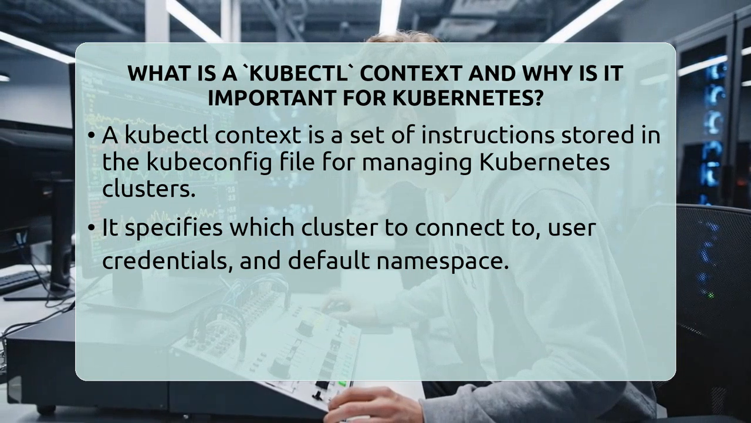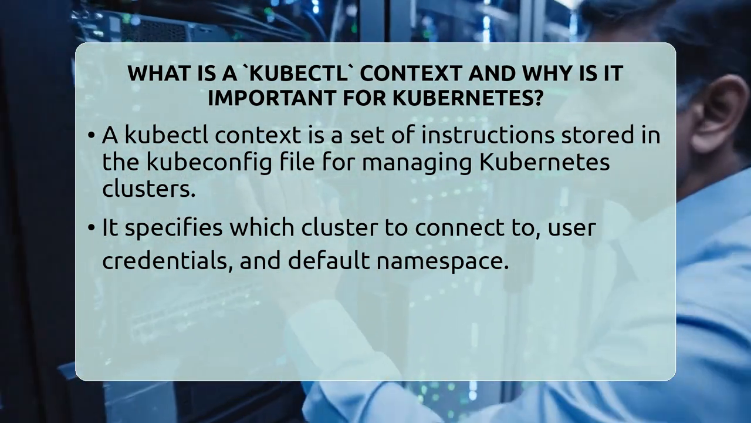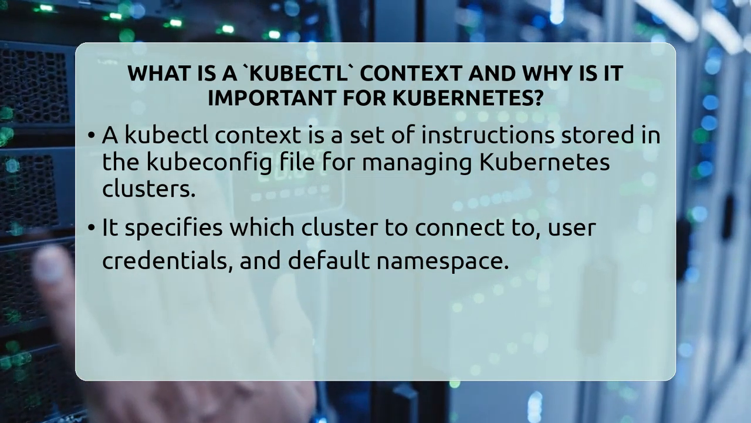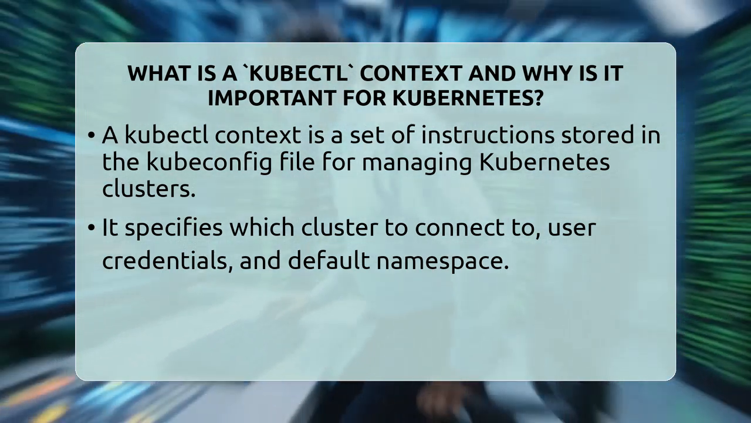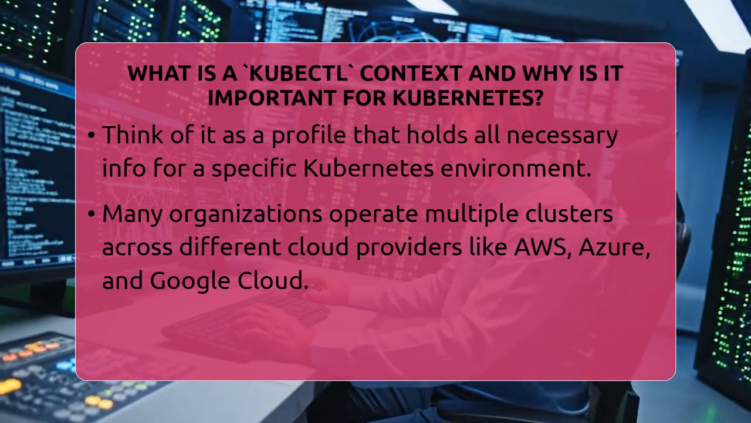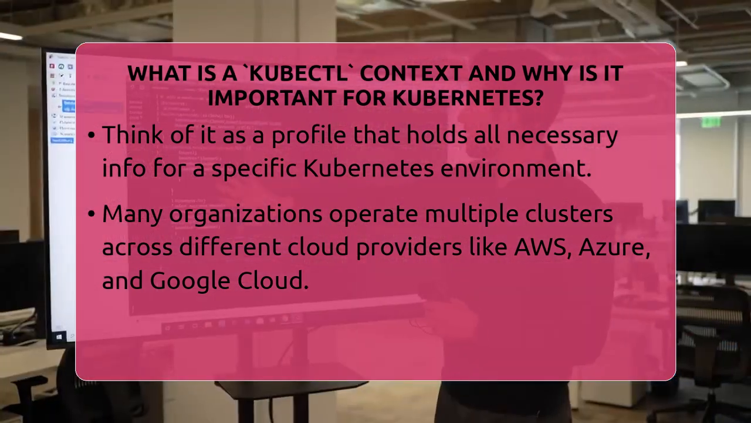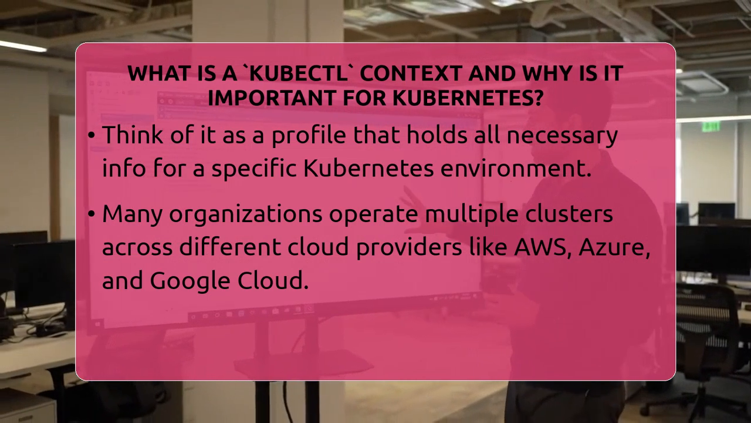A kubectl context is a set of instructions stored in a configuration file called the kubeconfig file. It tells kubectl which cluster to connect to, what user credentials to use, and which namespace to operate in by default. Think of it like a profile that holds all the necessary info to connect to a specific Kubernetes environment.